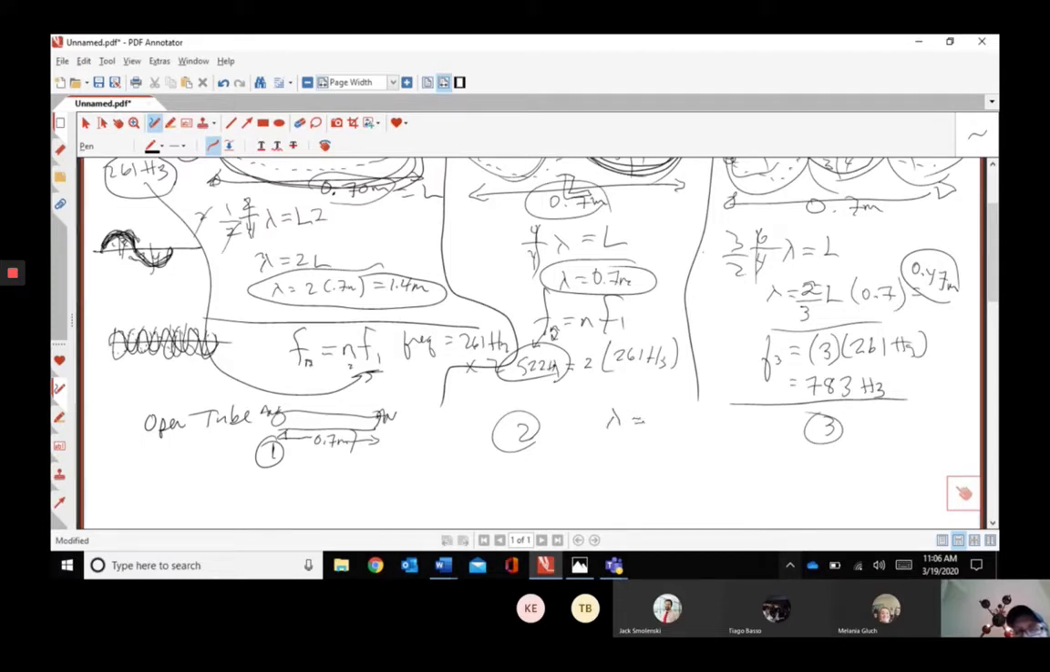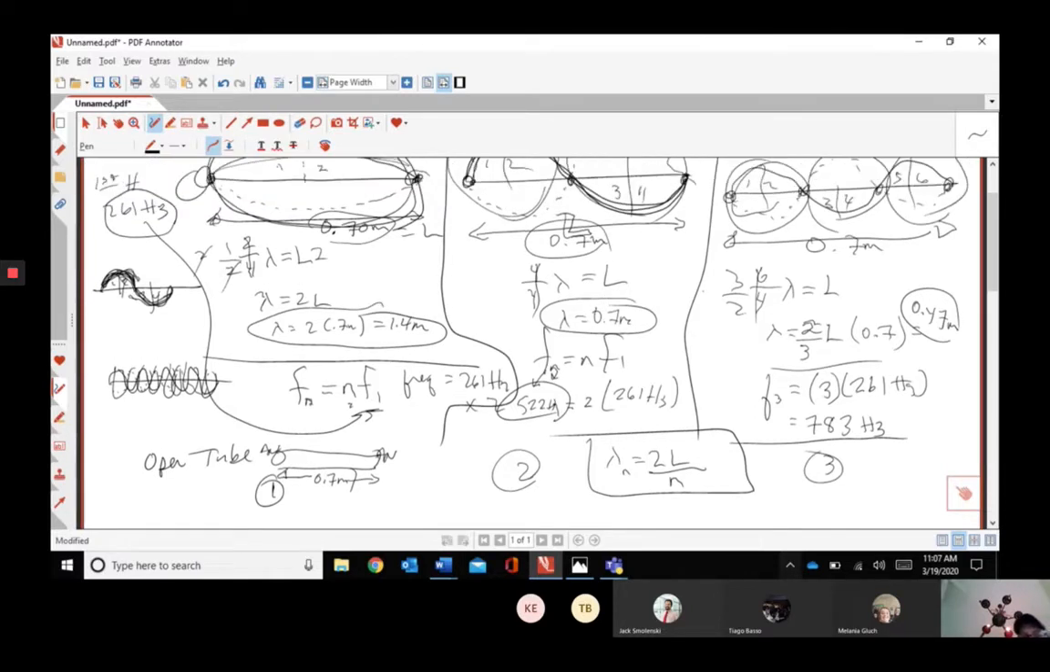Lambda, if you want to just do it in your notes, super easy, we can make a formula, right? The lambda of n, whatever harmonic it is, is just going to be 2 times the length of the string over n, over whatever harmonic. And this is going to be the same for this guy. That would be our formula we can use. Let's just double check it right here. If that was our first one, 2L divided by 1 is 2L, and it is 2L, right? This one, 2L over 2, yep, lambda equals L, and the same thing over here.